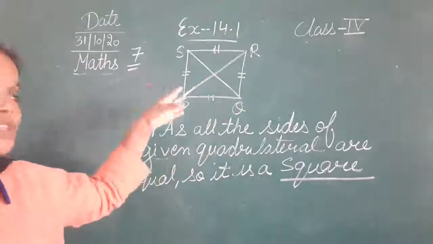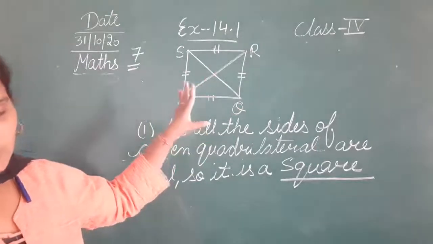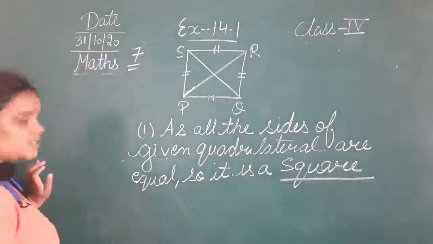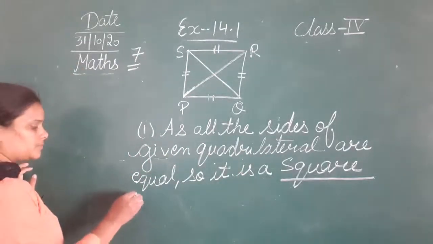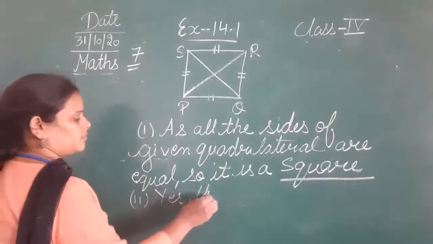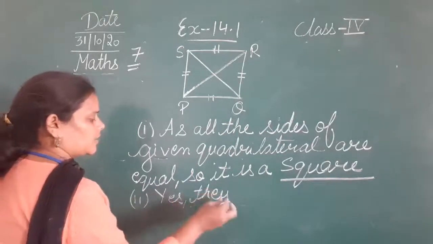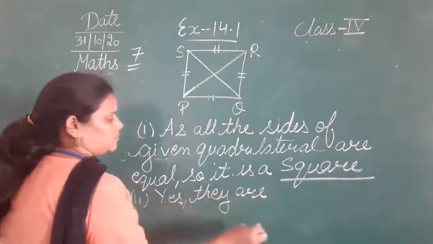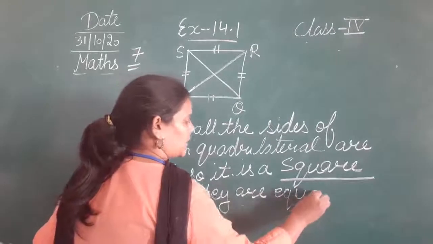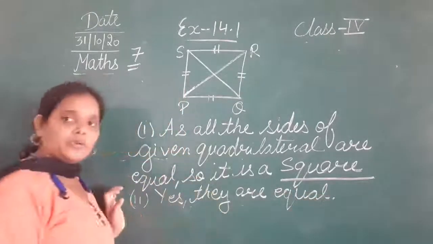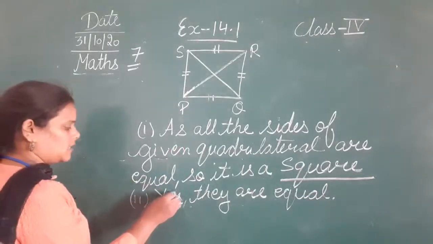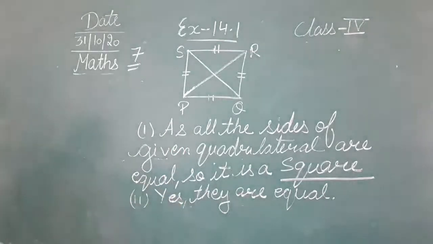So the question is, you just measure it. And the question is, are they equal? Yes, they are equal. So the answer of the second one will be yes, they are equal. क्योंकि एक ही square में बनाए गए दो diagonals हमेशा equal ही होंगे. Okay, now the answer is yes, they are equal.